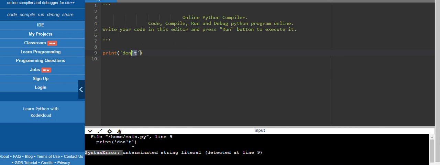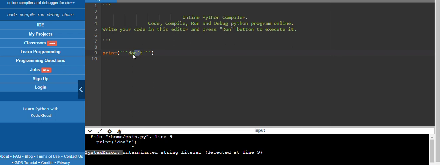So again we use, after the T, another single quote. So it can't understand. We cannot use three single quotes in one place. Yes or no? We have only two single quotes. We can use only two single quotes, or two double quotes, or two triple quotes. We cannot use three single quotes or three double quotes. That's not acceptable. So we have to use double quote. We can use double quote or triple quote, but single quote is not acceptable, because it will consider that it ends till here only.